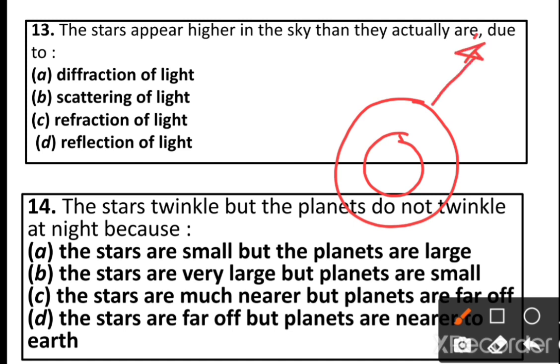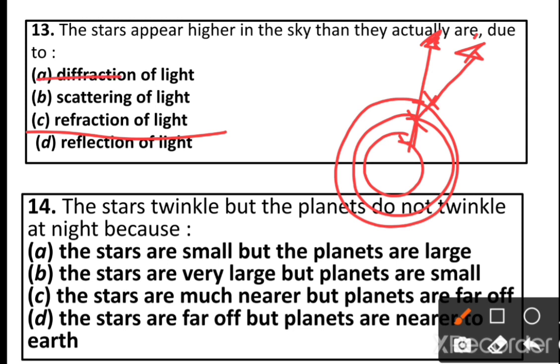When the starlight enters into the atmosphere made up of different layers, after refraction, we receive the starlight. So due to that continuous refraction, the star appears higher than the actual position. So this is because of a refraction of light.